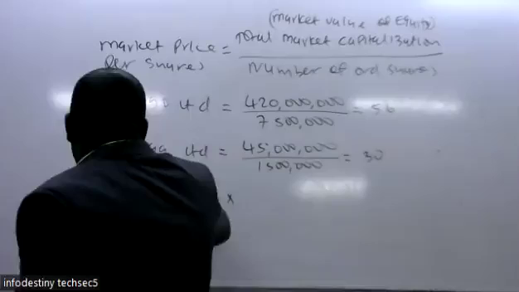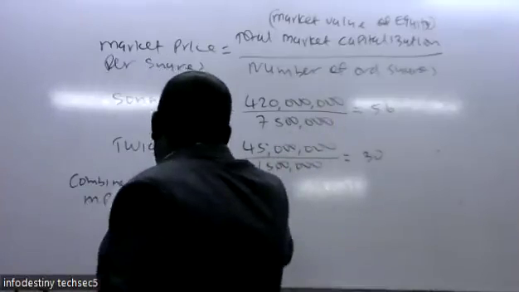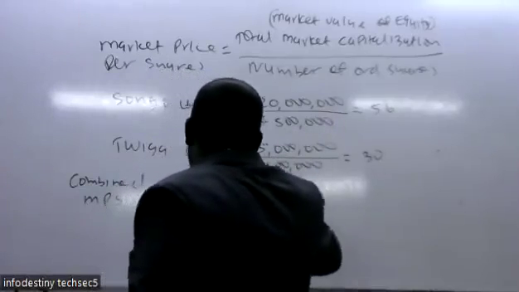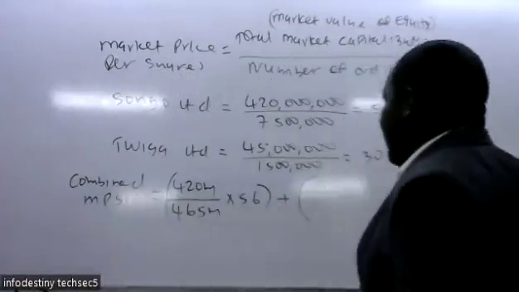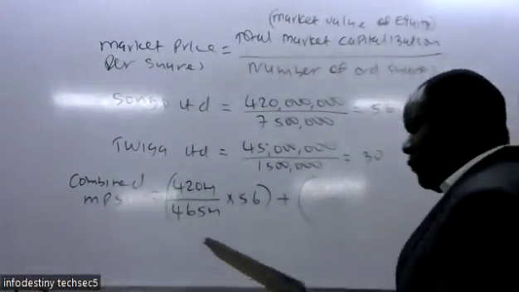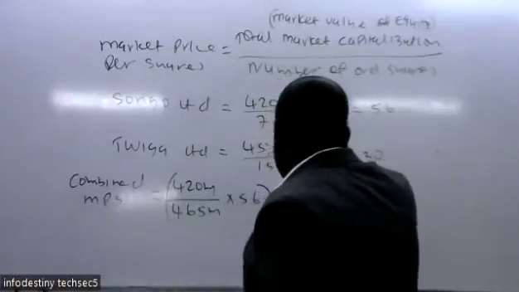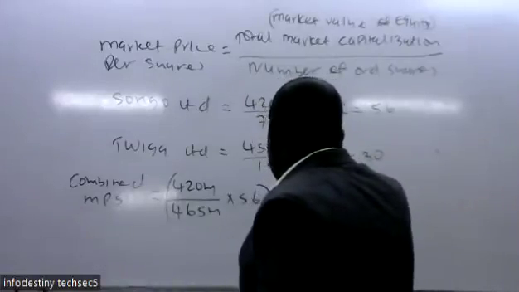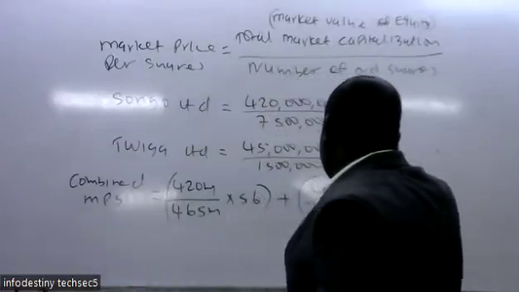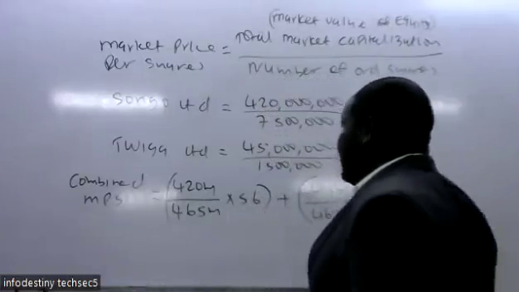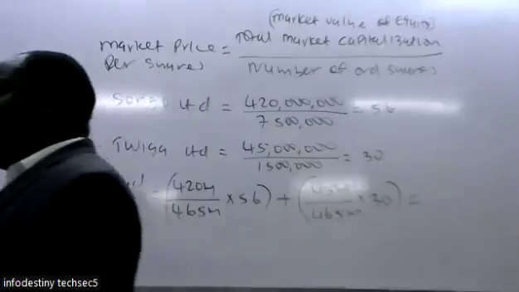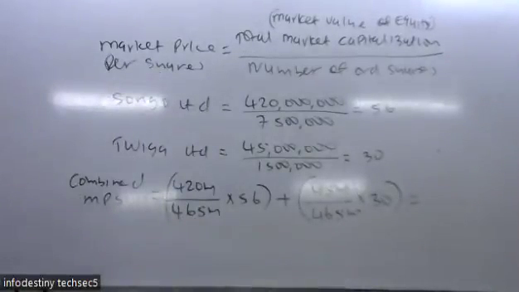So that proportion is multiplied by 56. Then we add the one for Twicker: 45 millions divided by the total 465 millions, then multiply that. So that's now the combined market price before the acquisition.